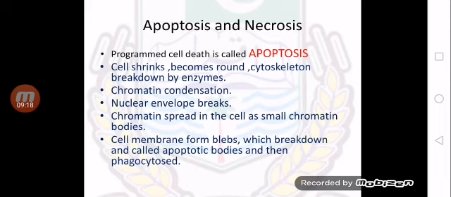During apoptosis, the cell shrinks and becomes rounded due to breakdown of the cytoskeleton by enzymes. Its chromatin undergoes condensation and the nuclear envelope breaks.